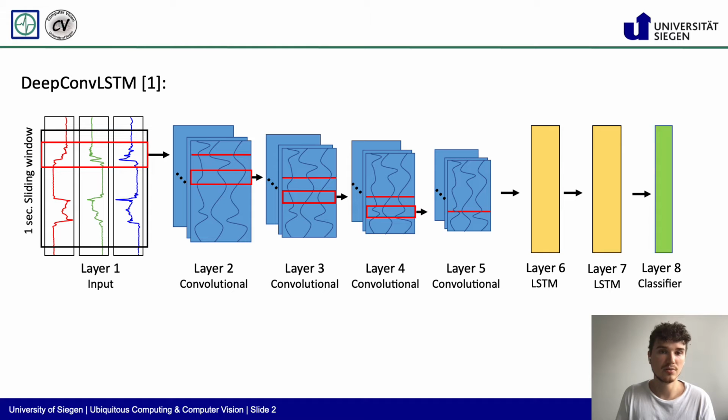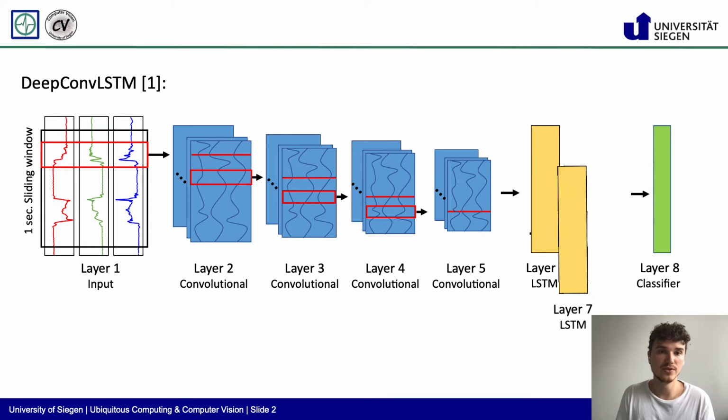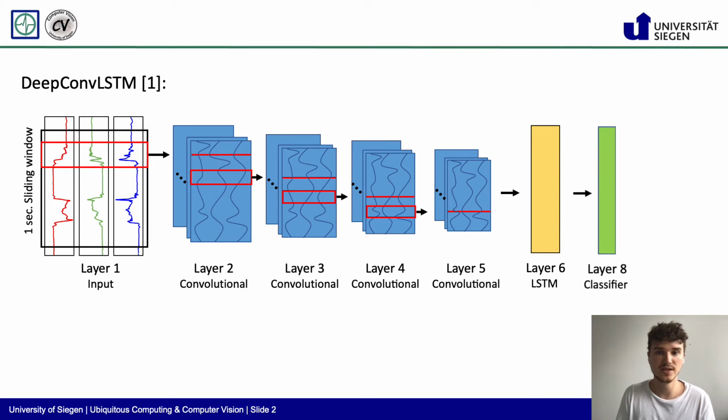In our work, we revisited the popular DeepConv LSTM architecture by Ordóñez and Roggen. To this date, the architecture is a state-of-the-art method for applying deep learning on human activity recognition. In our paper, we suggest to simplify the original architecture by removing the second layer of the LSTM, thus employing a one-layered instead of a two-layered LSTM.